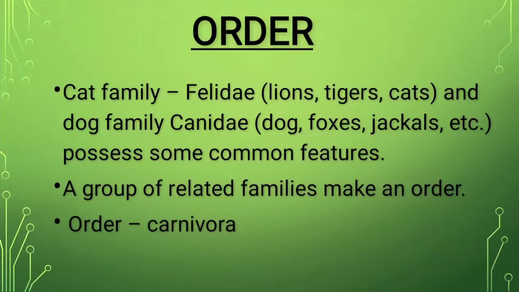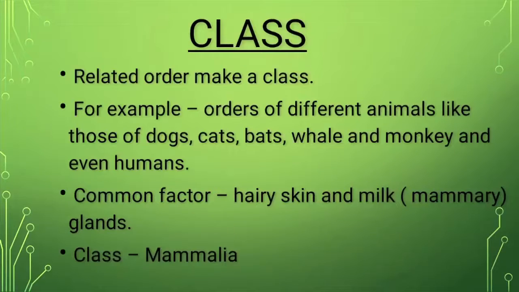And these two families have certain common features. Thus, a group of related families is known as an order, and cat family and dog family will come under Carnivora.